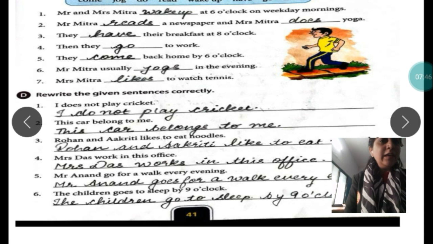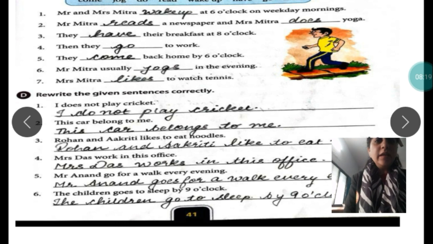Now, D, activity: rewrite the sentence correctly. I does not play cricket. So, the correct sentence would be I do not play cricket. Second one, this car belongs to me. I hope you are clear because the change is, this car belongs to me. You have to add S.